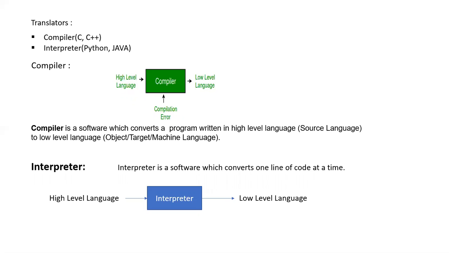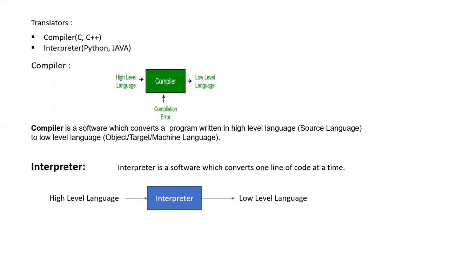So what is a compiler? A compiler is a translator which translates a high level programming language into machine language, or object programming language, or target programming language. Finally, it is a machine understandable language. So a compiler converts the program written in a high level language into low level language, that is machine language.